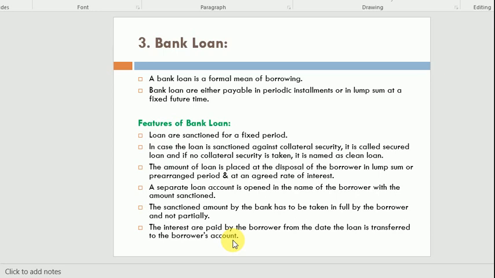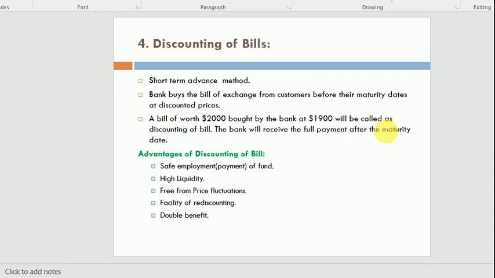So when this loan is transferred to that person's account, interest will be charged from that day, even though he or she takes the money from that account or not. Interest will be charged from the date when the loan amount is transferred to his or her account. So hope you will understand the concept.